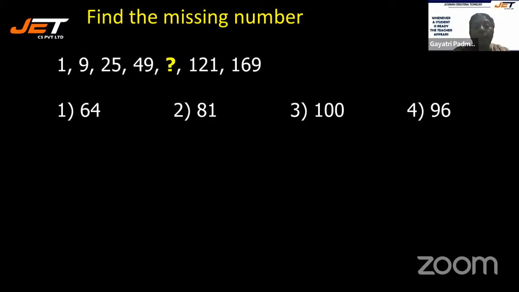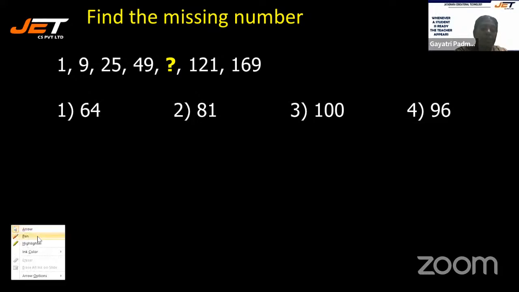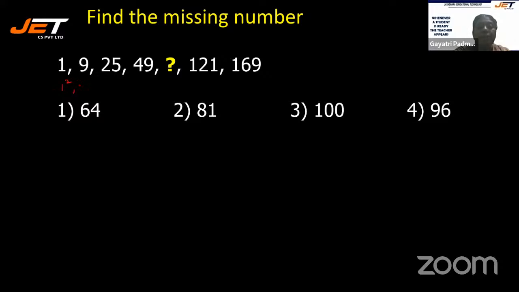You have 1, 9, 25, 49, dash, 121, 169. It's very simple. I'm sure you all will be able to find out the answer for this, isn't it? Yes, you can do it. See how it follows.